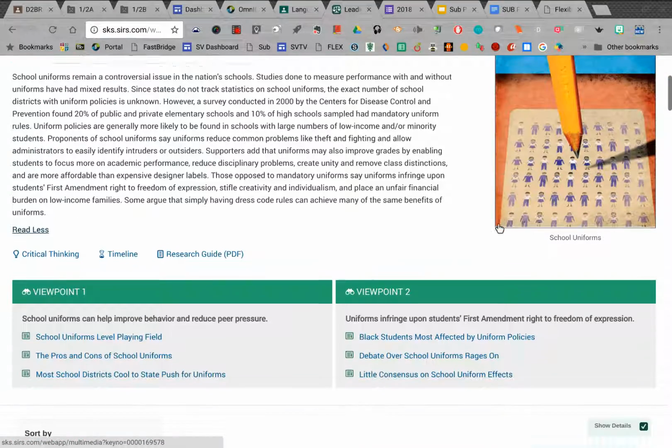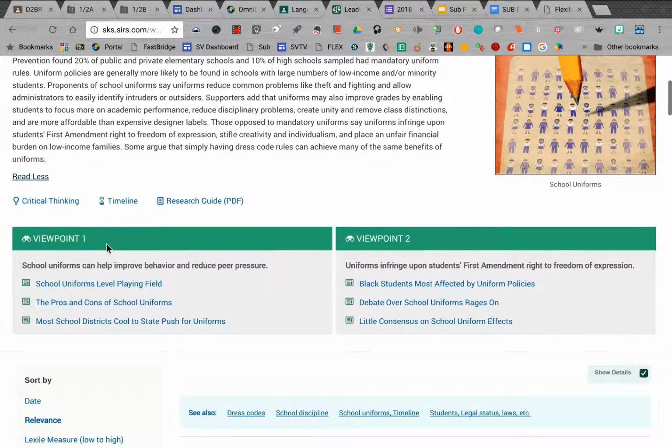And if you scroll down, you'll see the viewpoints. Viewpoint 1 is school uniforms can help improve behavior and reduce peer pressure. And viewpoint 2 is uniforms infringe upon students' First Amendment right to freedom of expression. Now, underneath each of these viewpoints, you see some different links, and these are articles that have to do with each viewpoint. Now, these are even some that we may have read for this topic of school uniforms.